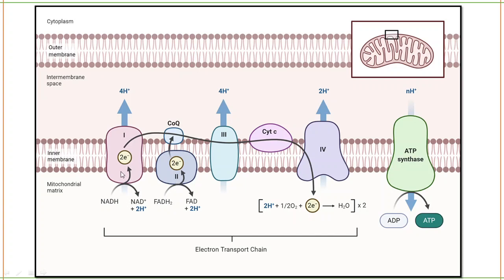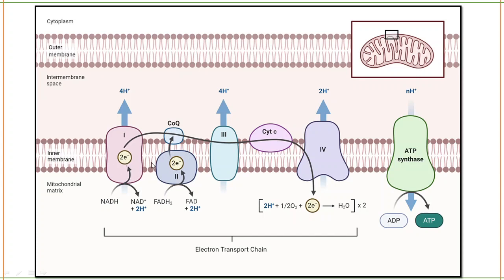As the electrons are produced and go into complex 1, an electrochemical gradient will be created that will pump 4 protons from the matrix to the intermembrane space. Remember this. Now FADH2 goes to complex 2, where FADH2 is oxidized to FAD. In the process, 2 electrons will be released and go to complex 2. Also remember, complex 2 is not a proton pump like complex 1.